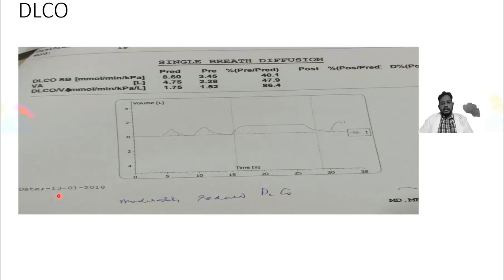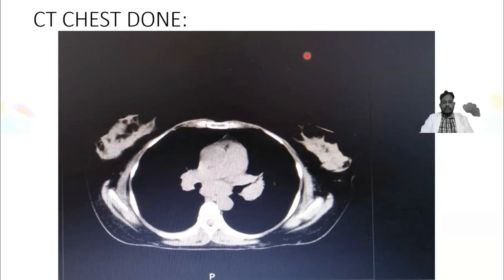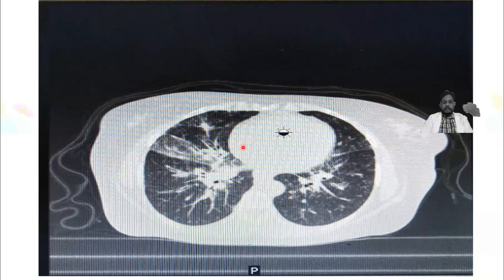We did a spirometry, which showed a restrictive lung picture, as you can see here. We did a DLCO, a single breath diffusion test, which showed a moderately reduced picture. On the CT scan mediastinal window, you can see bilateral lymph nodes, which are bilateral lymphadenopathies.